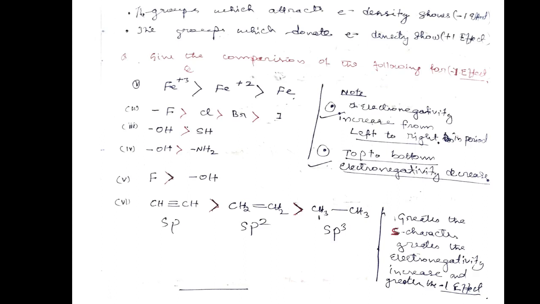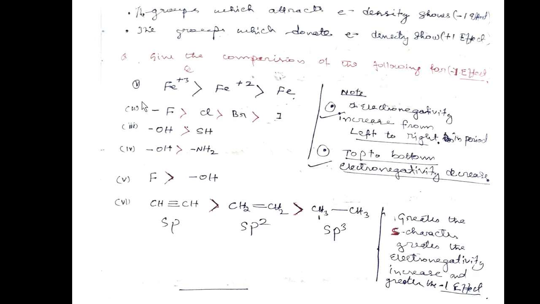But if you move from top to bottom in the periodic table, electronegativity always decreases, and the I effect also decreases. That's why I told you the inductive effect is due to electronegativity. Number 3 point: the greater the s character, the greater the electronegativity, so definitely the greater the minus I effect. These 3 points are very important. You should look at the periodic table and try to memorize at least the p block elements.